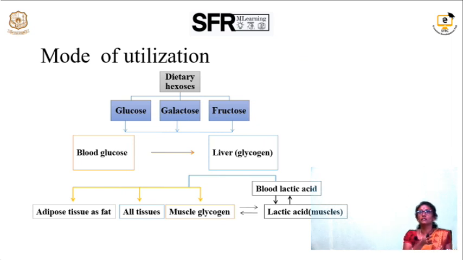Only the hexose components are absorbed in the intestine and transferred into the blood, and the blood transports them into the liver, where they are converted into glycogen and stored. The liver stores glycogen and the muscle tissue also stores glycogen, and the carbohydrate components also get converted into fat and are stored in the adipose tissue.